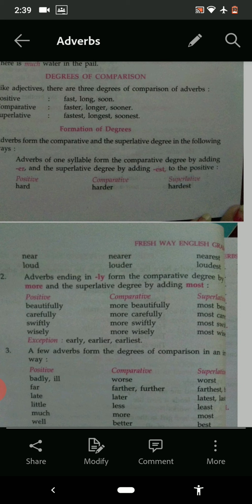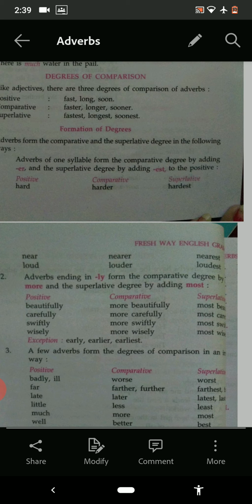Now see use of degrees of adverb, how they are used. Mark the use of degrees of adverb in the sentences. Positive degree: He drives as quickly as his brother. She doesn't work so well as you do. You don't play as nicely as I do.